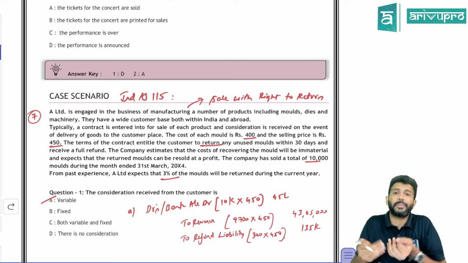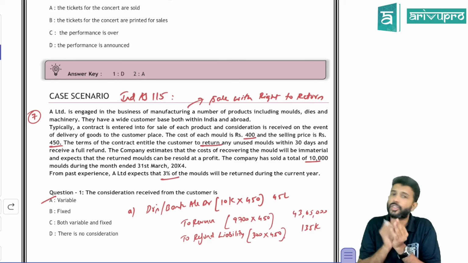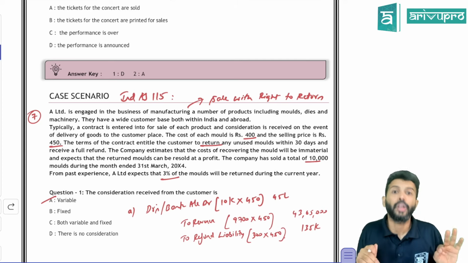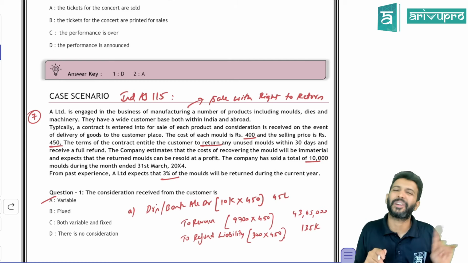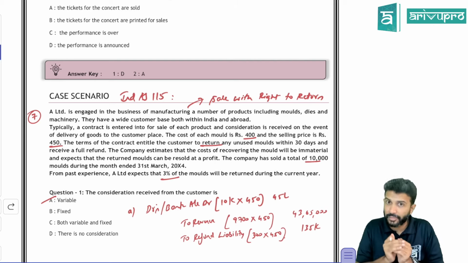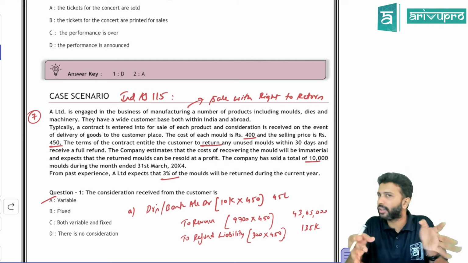The company has to estimate, because they would have had this arrangement since many years, so they track their historical performance and estimate how much goods may be returned. On the goods expected to be returned, you cannot recognize the revenue right now. Only on those quantities which the company feels will not be returned can they recognize the revenue. That's all this question is about.